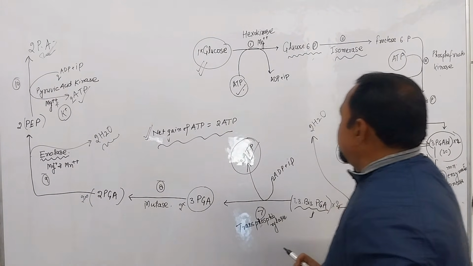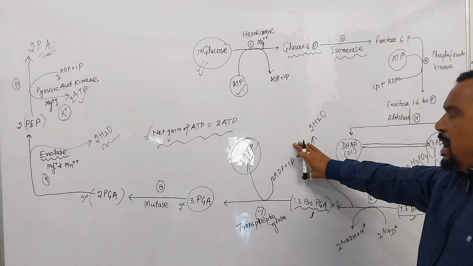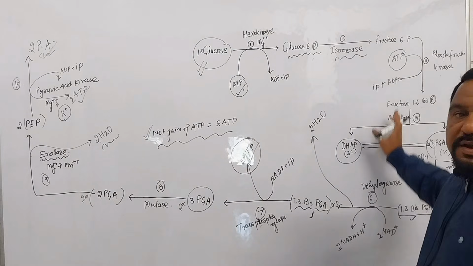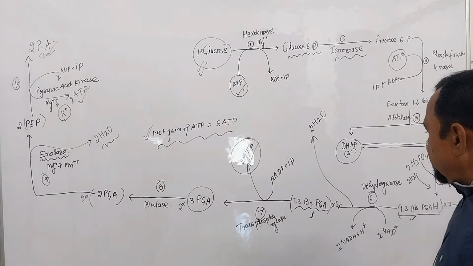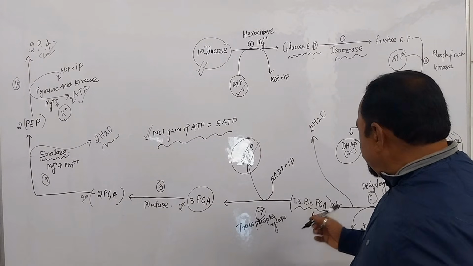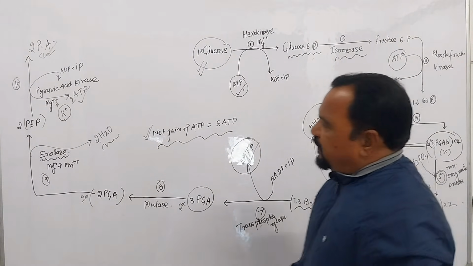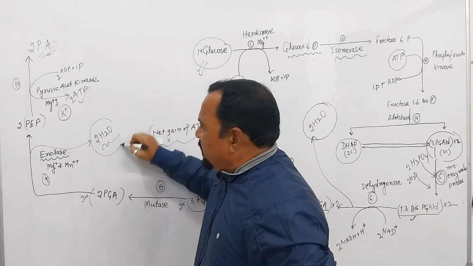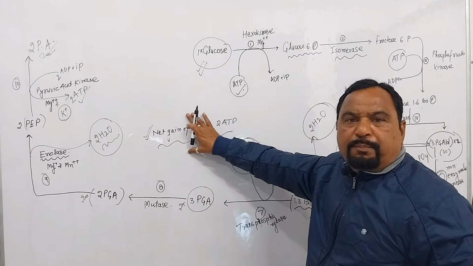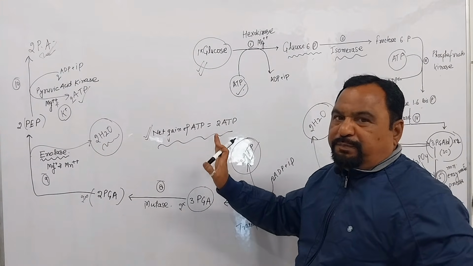Many times a question has been asked from this point in NEET UG. Okay. Next question, how many water molecules are produced? Means total water molecules produced during this process. Just you see, at step number 6, 2 molecules of water are produced. At step number 9, 2 water molecules are produced. Clear? It means total 4 water molecules are produced during the glycolysis process.